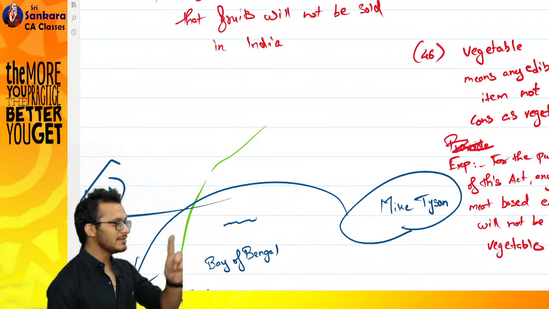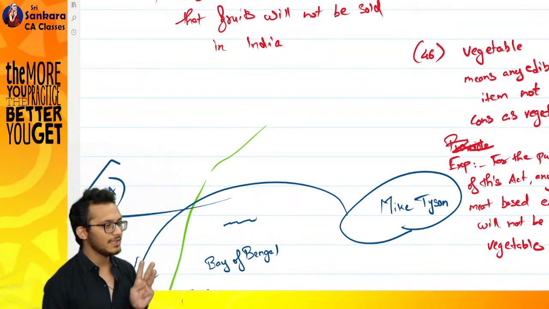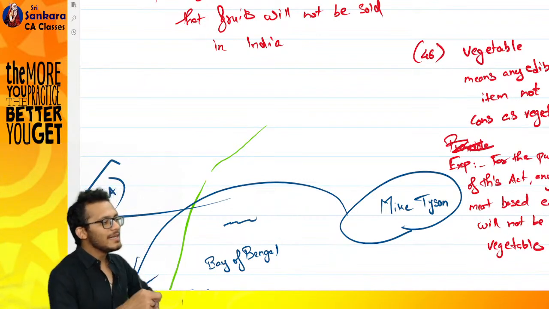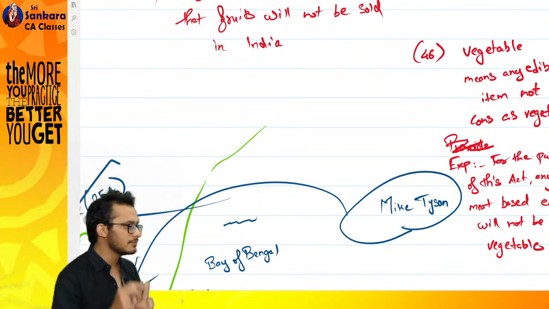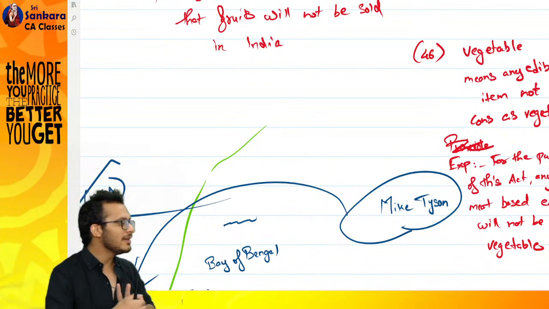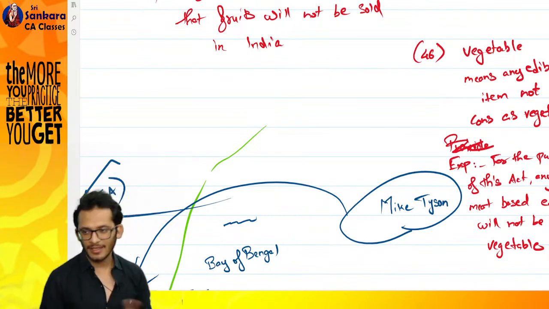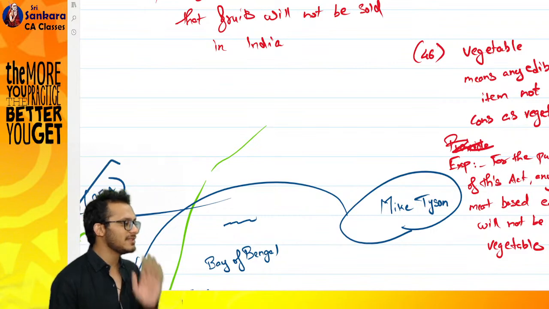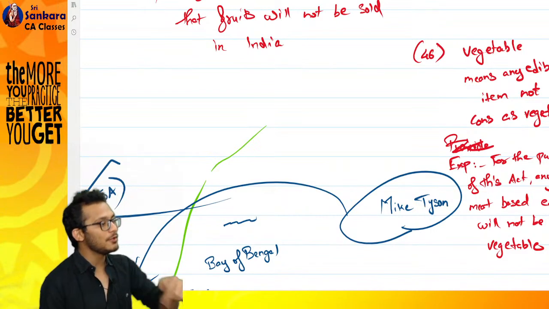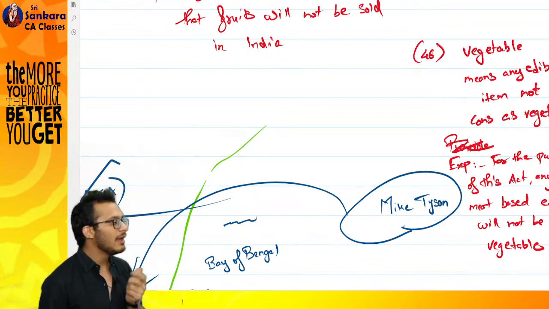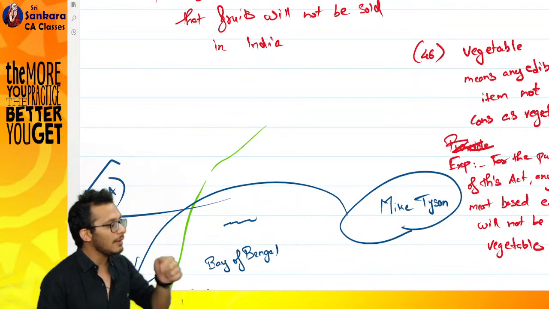Yes. Now we have completed section 1, section 2, section 3. In section 3, we have said, boss, inimala fruit cannot be sold in India. As a normal Indian human being, you will come and say, who are you to tell me? We are not very interested in what the law says. We are more interested in what will happen if I don't follow it. So if you have given section number 3 saying it is to be banned, I have to define another section to say what happens if I violate it.